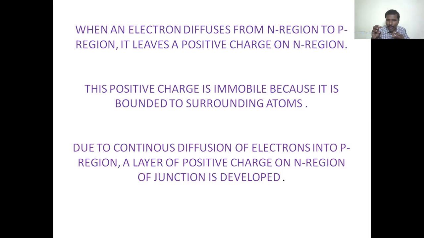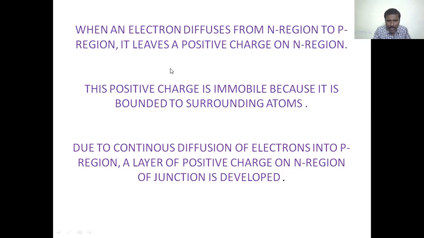When these diffuse from the n region to the p region, each one leaves a positive charge on the n region.